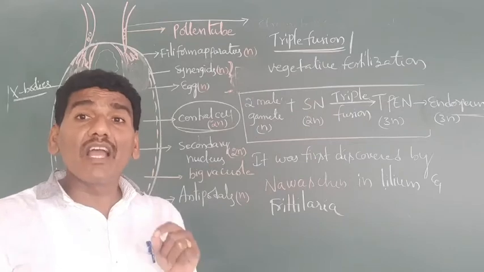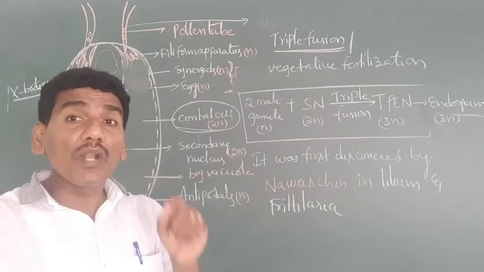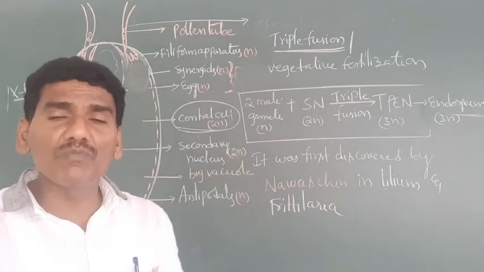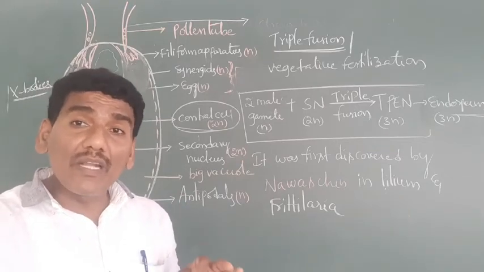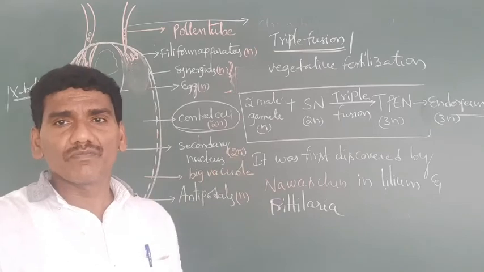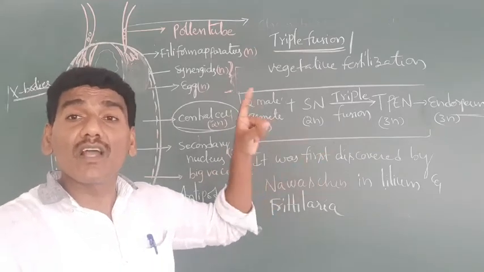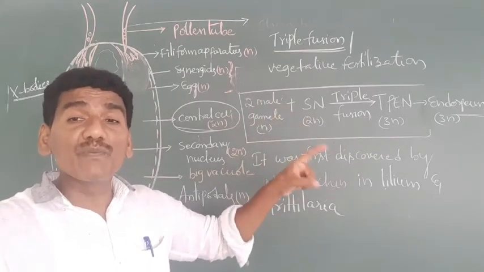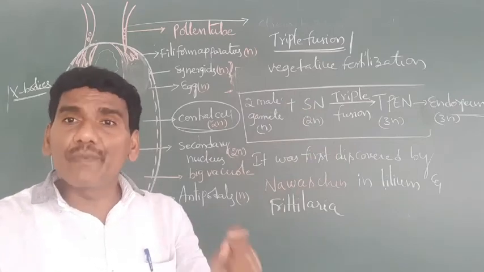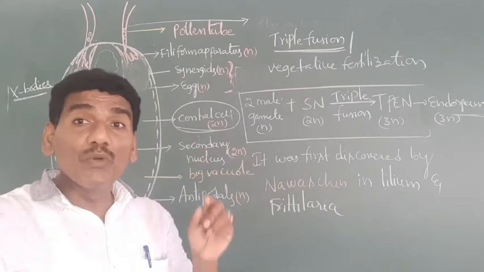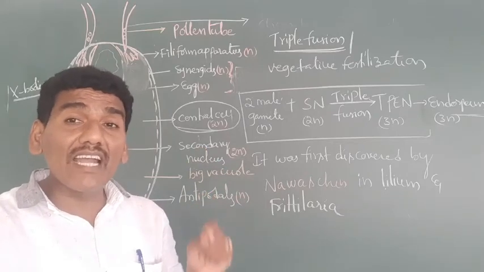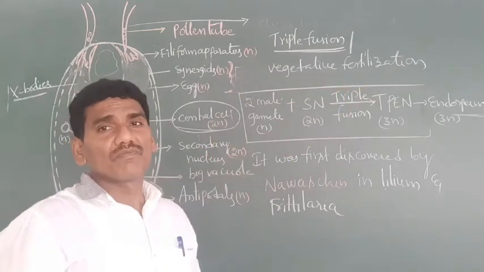Endosperm supplies the food material for the development of the embryo. That type of endosperm is not developed in gymnospermic plants. In gymnosperms, the female gametophyte acts as endosperm. The embryo sac, the female gametophyte, acts as endosperm.